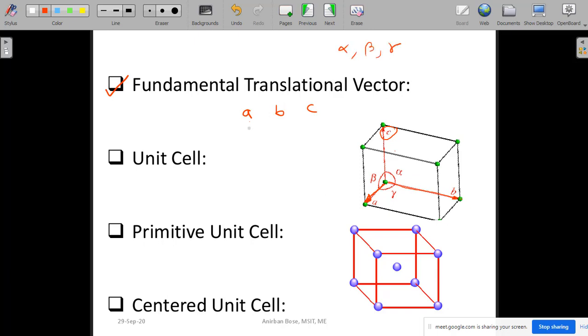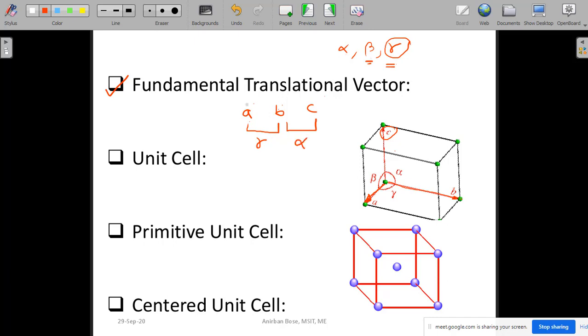The convention is that A corresponds to alpha, B to beta and C to gamma. So the angle between A and B will be gamma, other than alpha and beta. The angle between B and C will be alpha.